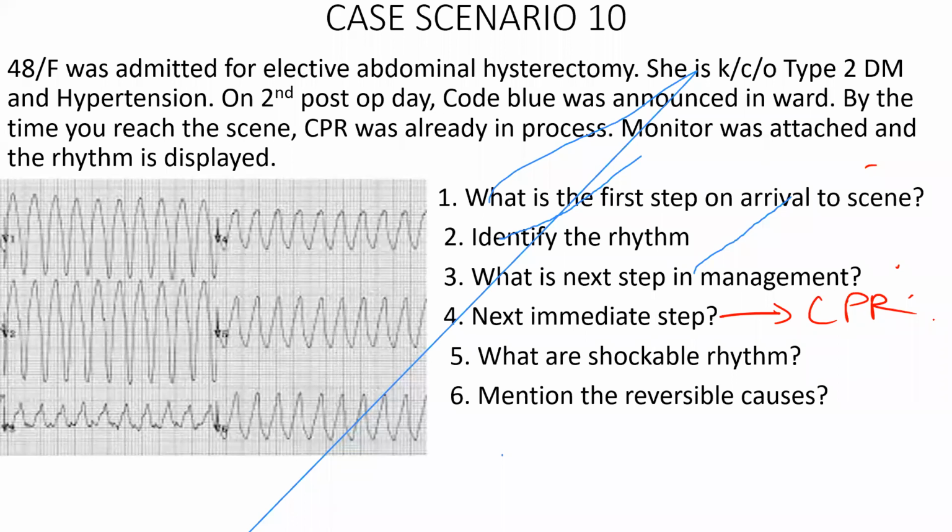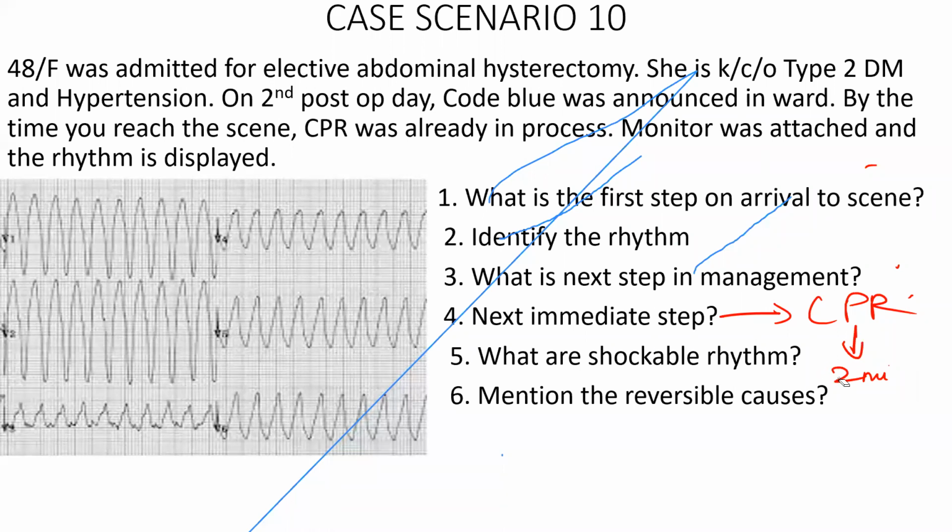How long do you continue the CPR? 2 minutes, sir. Okay, 2 minutes. You have to wait for 2 minutes and then check the rhythm and the pulse. Continue the cycle of CPR. You can stop only when the patient is making an active movement, or active breathing. Otherwise, after defibrillation, continue CPR for 2 minutes.